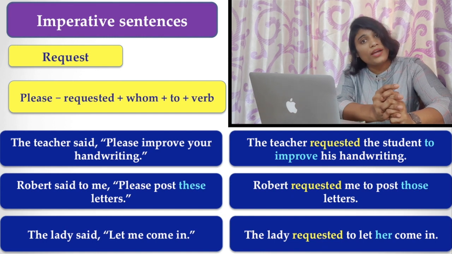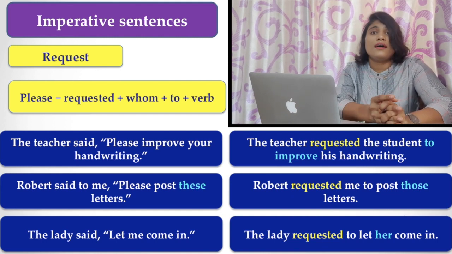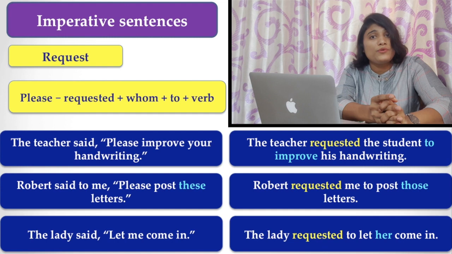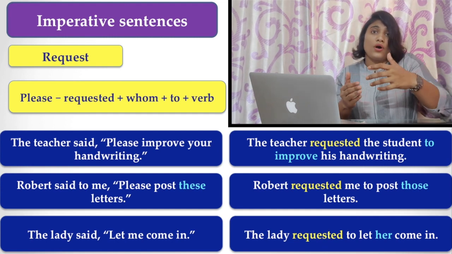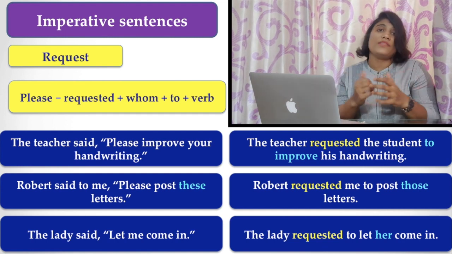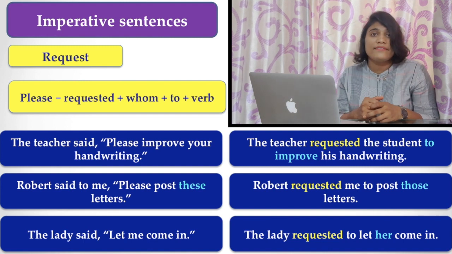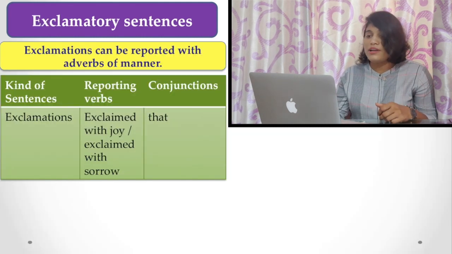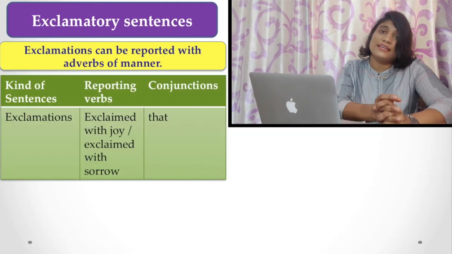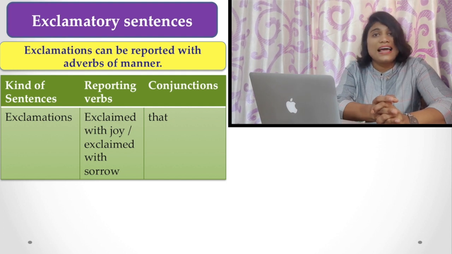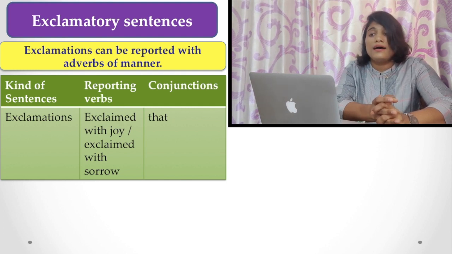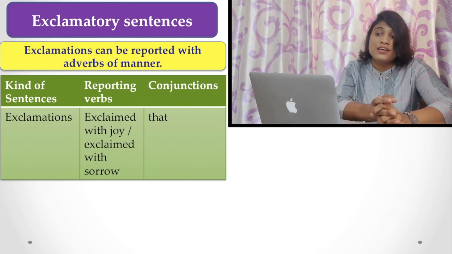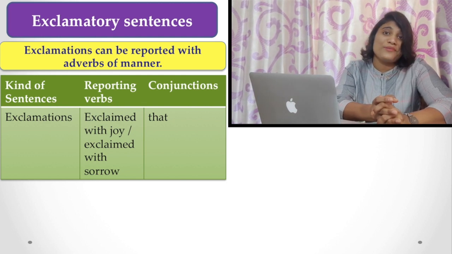And I remind you again, while you are reporting a dialogue, you have to recreate or reproduce the tone of the speaker. For that reason, you have to choose the reporting verb for the speaker's mode of narration. Now let's see the exclamatory sentences. What are those? Exclamatory sentences are reported with the adverb of manner. So here there is an important point.